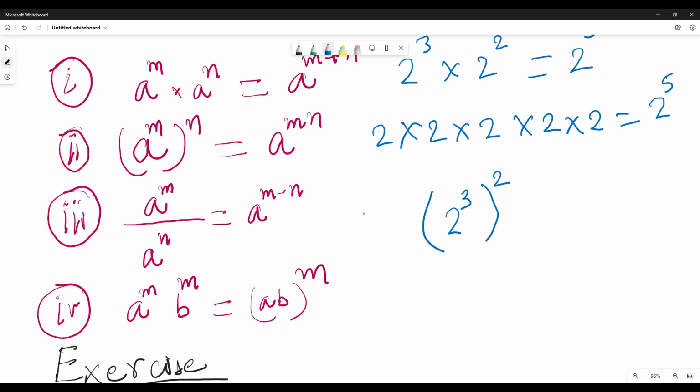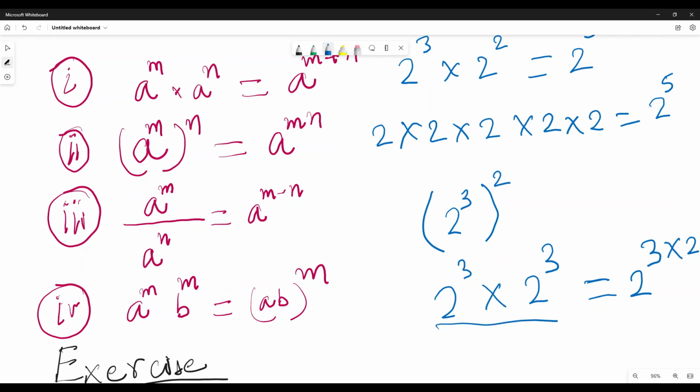It will be 2 to the power 3 into 2 to the power 3, two times, because this is the power of that. So this is the proof of it.